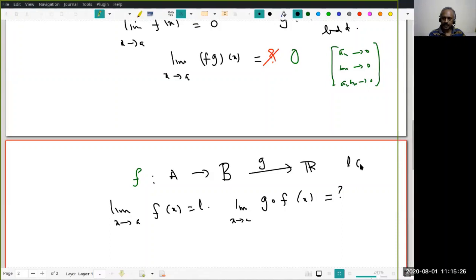L must be an element of B. Then only g of L will make sense. Do you agree? Right? Okay, that's a very correct answer. Now, this is what I want to prove.